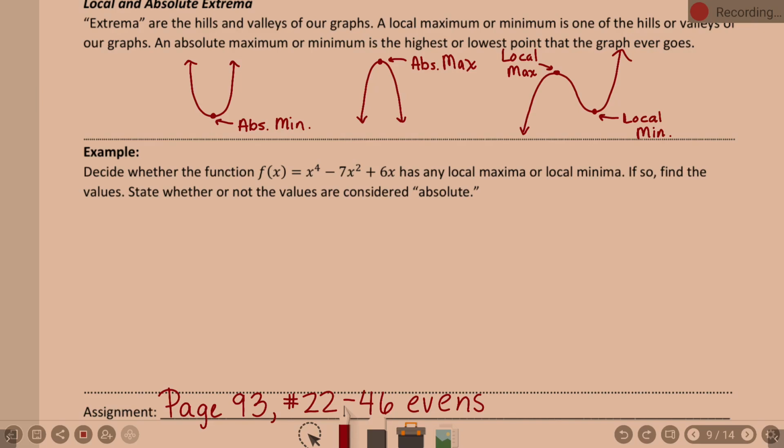Okay, so our big example here. Decide whether this function has any local maxima or local minima. If so, find the values and state whether or not the values are considered absolute. Now, when they say find any local maxima and minima, what are they asking me to find? My minimums and maximums, yes? Be aware, what word did we start this part of the lesson with?